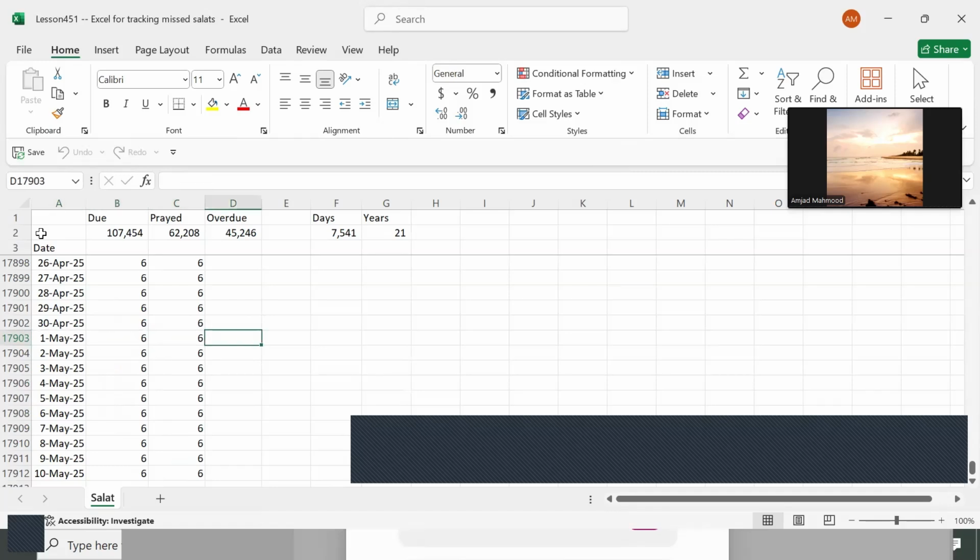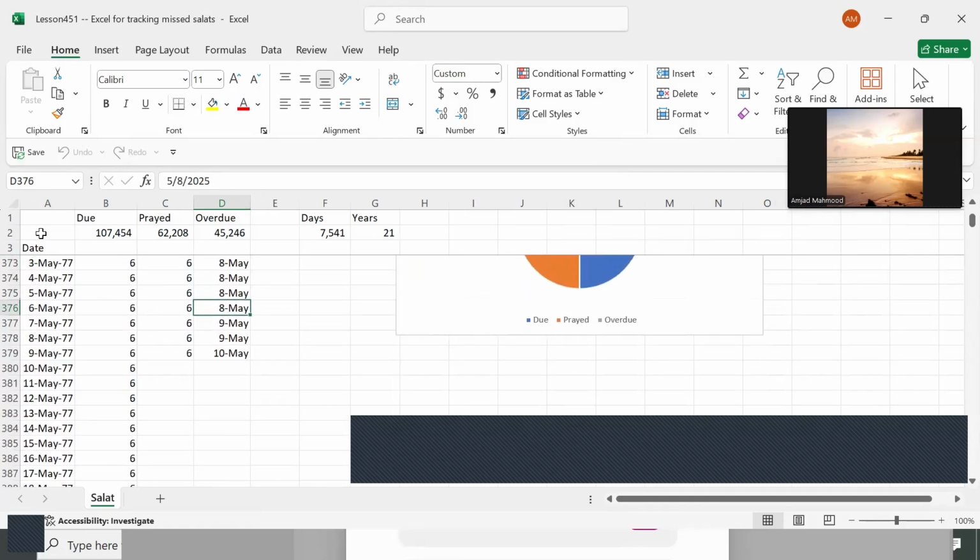So the next thing is actually this, which is the overdue, right? So overdues are those where this 6 is not written. And so this is the first salah which I need to clear. That's the first of my backlog, right? This is the second, and so on, right?